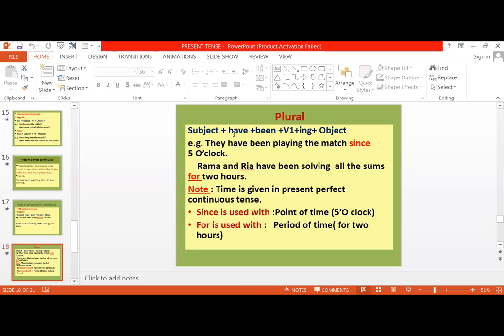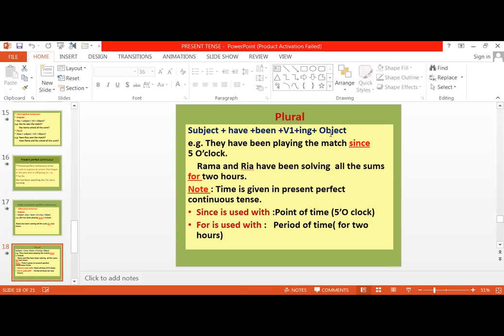Rule is subject plus have been, first form of verb plus ing and object, right? As the name is perfect continuous, हमने क्या किया? Perfect में से have and continuous में से first form of verb plus ing. This is just a simple rule to remember it. So subject plus have been, first form of verb plus ing plus object.